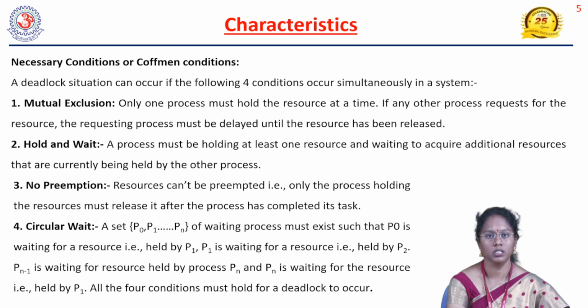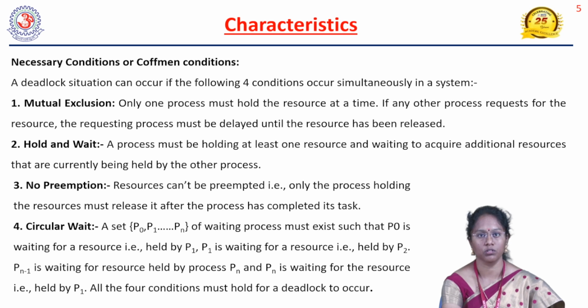Circular wait means, consider that P0, P1, P2, P3, P4 are five processes, and every process is waiting. P0 is waiting for P1 to release some resource, and P1 is waiting for P2 to release some resource, and P3 is waiting for P4, and P4 is waiting for P5, and P5 is waiting for P0 for some kind of resources. That means all are waiting for some resource and none is executing.